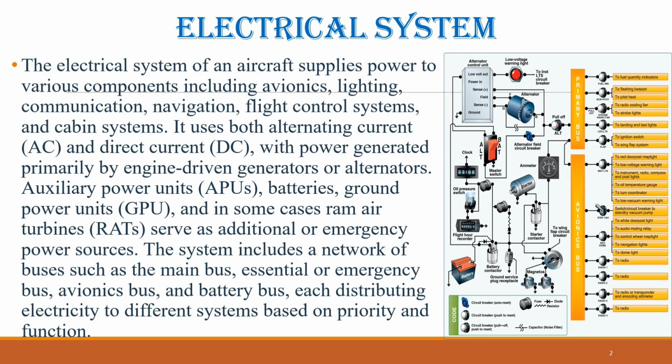Auxiliary power units, APUs, batteries, ground power units, GPU, and in some cases ram air turbines, RATs, serve as additional or emergency power sources. The system includes a network of buses such as the main bus, essential or emergency bus, avionics bus, and battery bus, each distributing electricity to different systems based on priority and function.